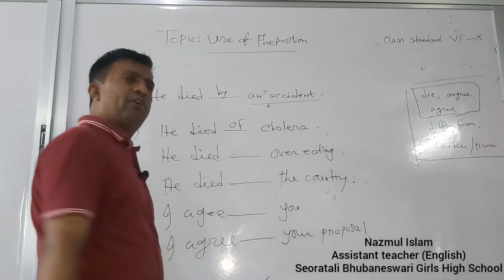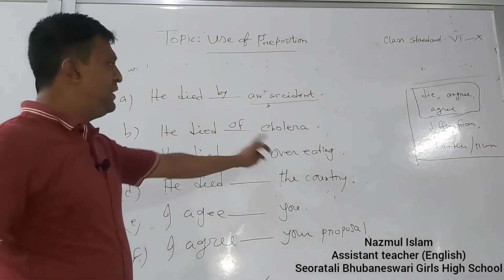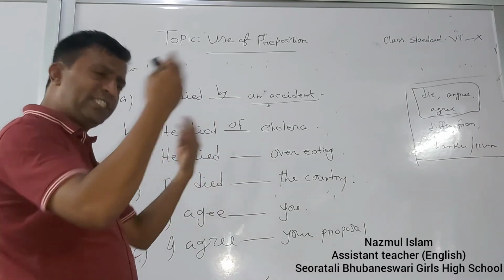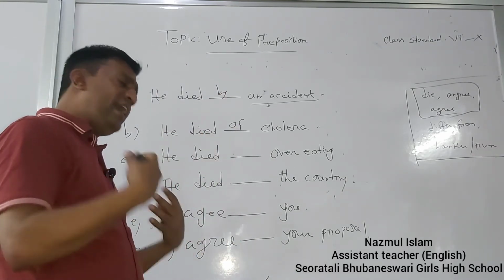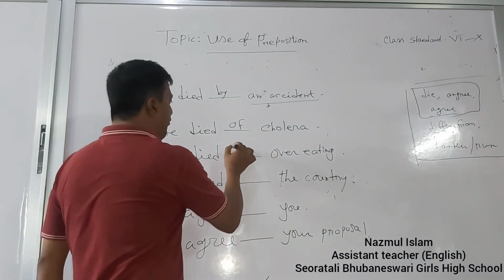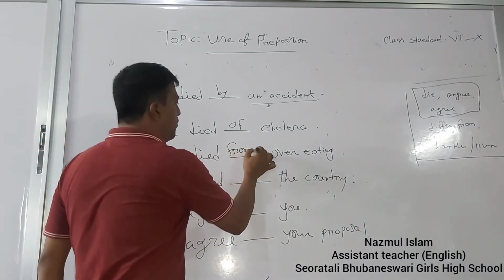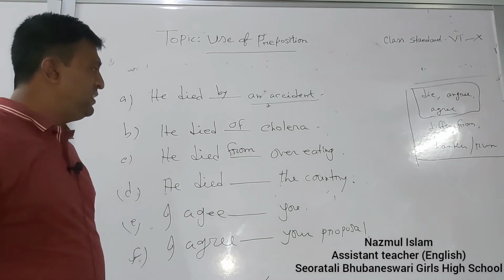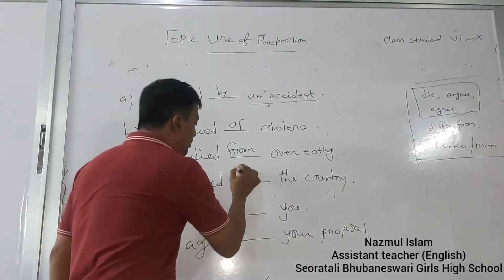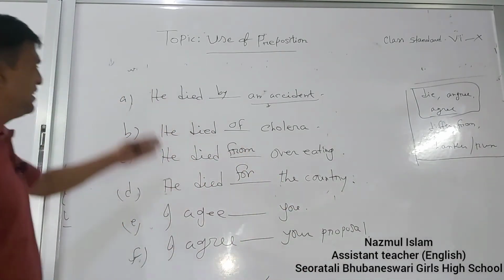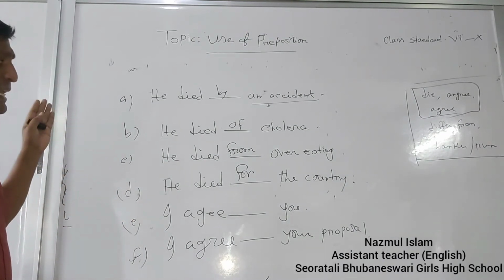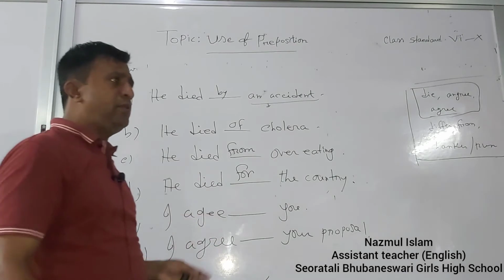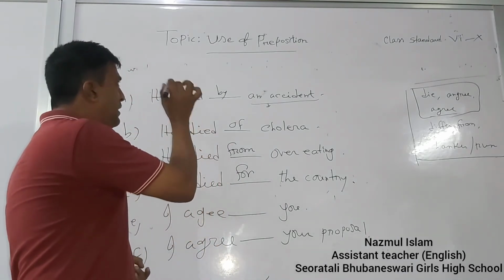He died of cholera. If any gluttonous person who is prone to it dies of overeating, then it must be written died from overeating. He died for the country. These four kinds of prepositions, if we follow attentively their inner meaning, then we can be able to use the right form or the right preposition.